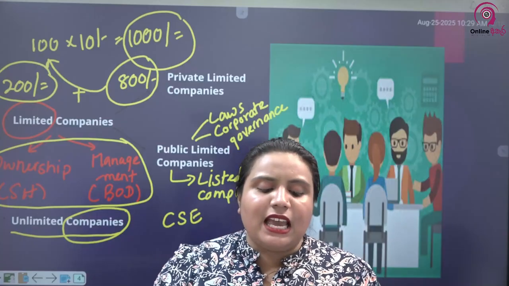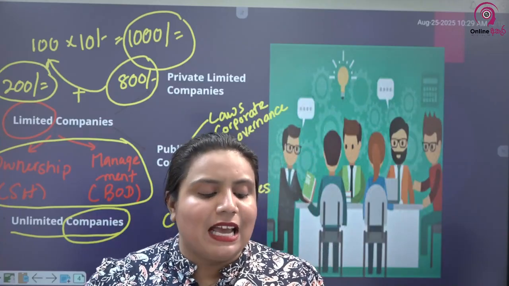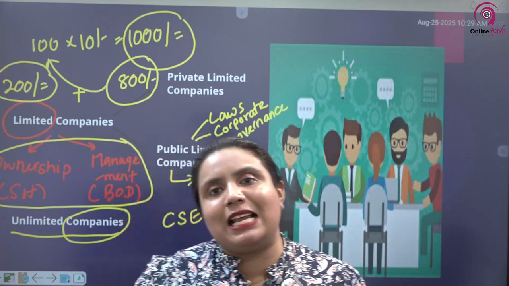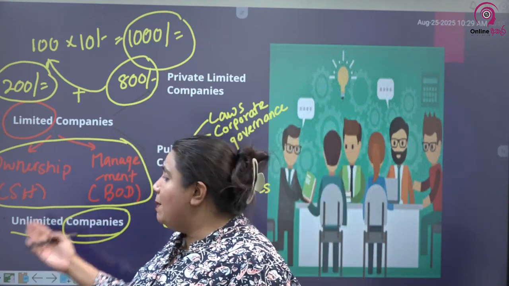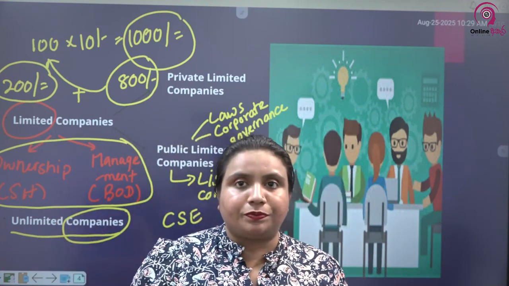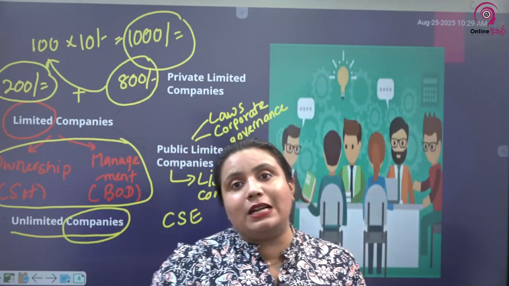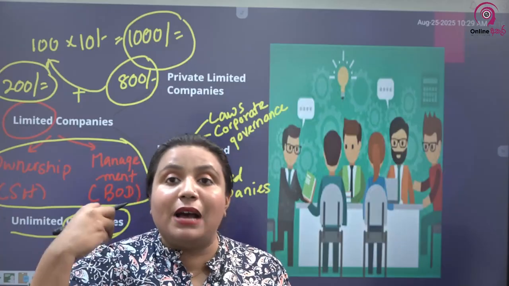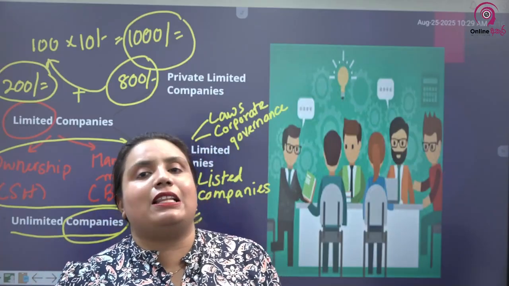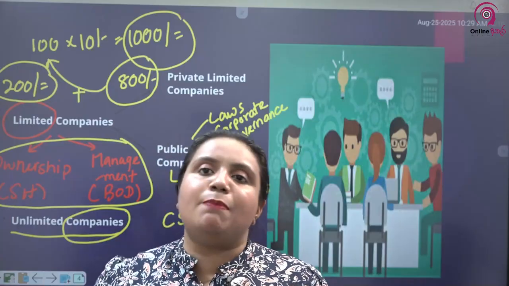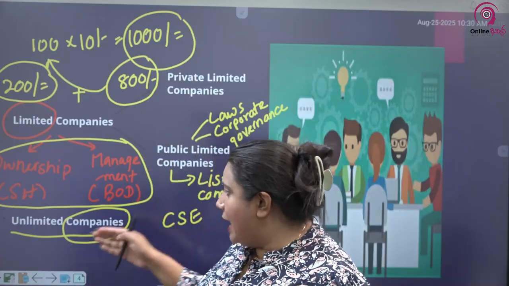That is, if the company fails to pay its debts, shareholders' personal estates may be used to satisfy the company's debts. So completely the limited concept has been removed. If the company is unable to pay its debts, shareholders will have to sell their personal assets and settle the debts of the company, just like in the situation of a sole proprietorship or a general partnership. So that is the meaning of an unlimited company.